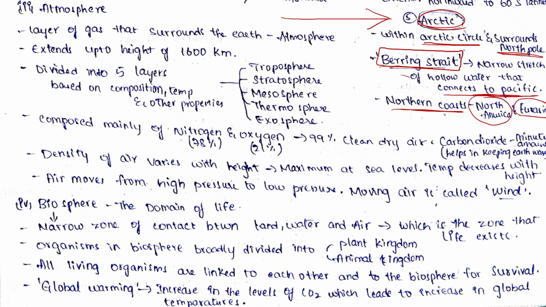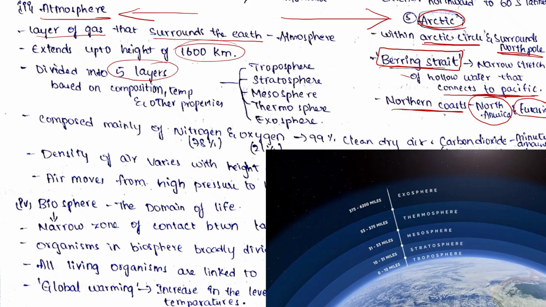Now let's understand the third major domain of the earth, which is atmosphere. Atmosphere is nothing but a layer of gas that surrounds the earth, and it extends up to the height of 1600 kilometers. And atmosphere is divided into 5 layers based on the composition, temperature and other properties. So those 5 layers are troposphere, stratosphere, mesosphere, thermosphere and exosphere. From the Earth's surface, first comes the troposphere, then stratosphere, then mesosphere, then thermosphere, then exosphere.